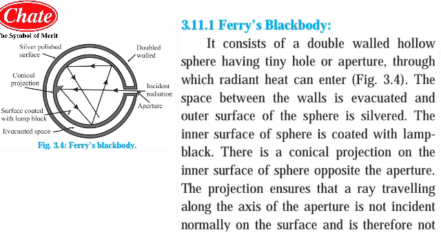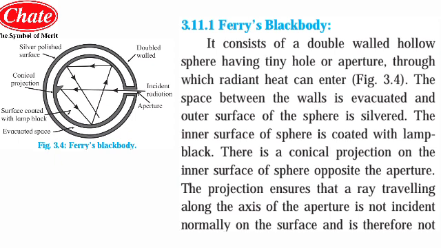This aperture has been provided just to let the radiant ray or radiant heat enter inside that double-walled hollow sphere.